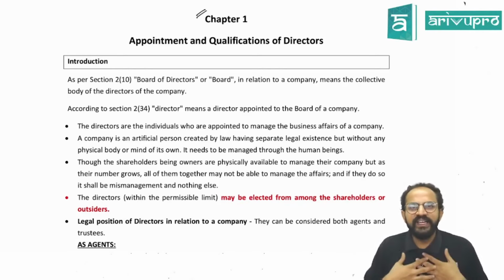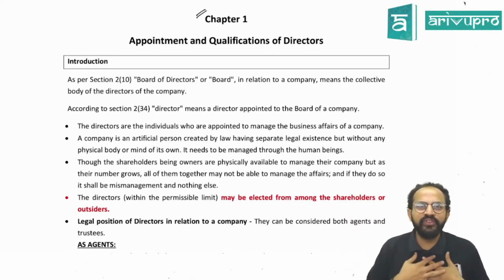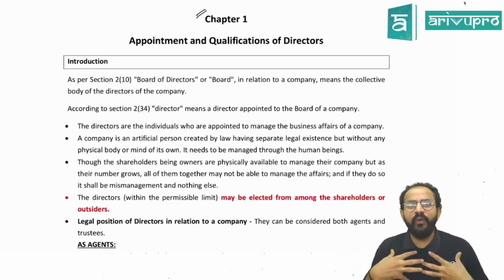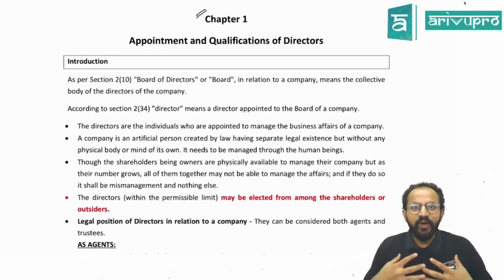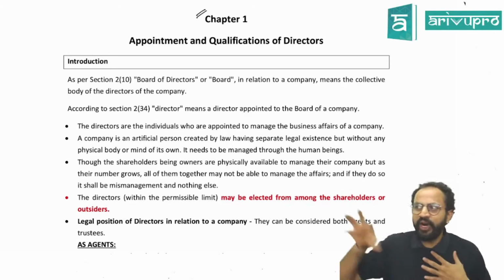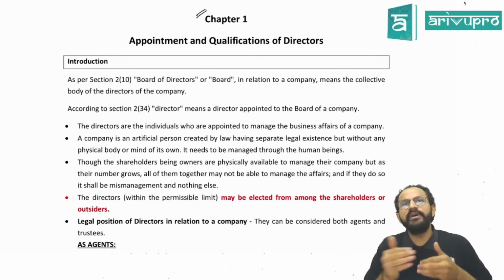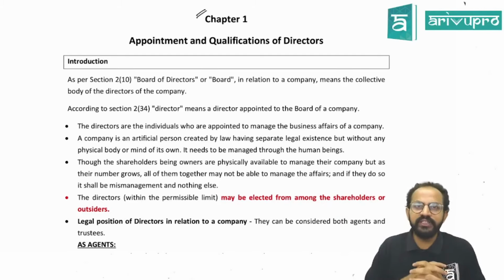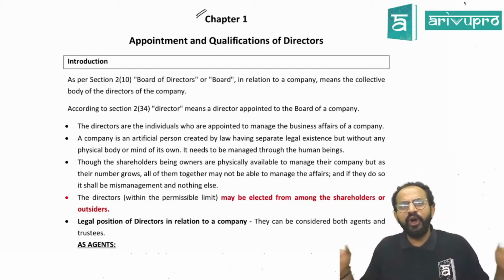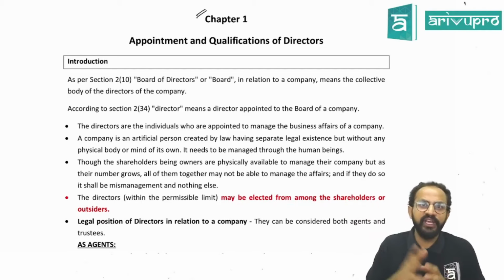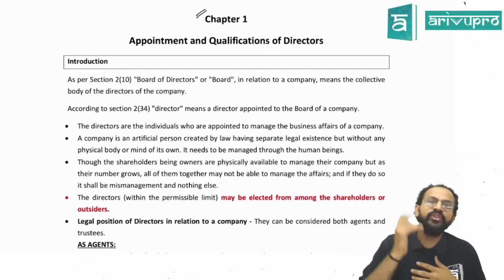Now imagine, I want to do something in Infosys. Like me, there are 1 lakh people. What is good to me may not be good to some other shareholder. So there are so many perceptions, so many thoughts. Now imagine all of us want to rule this particular company. Is it possible? The answer is no.